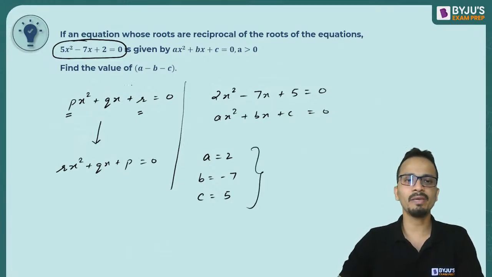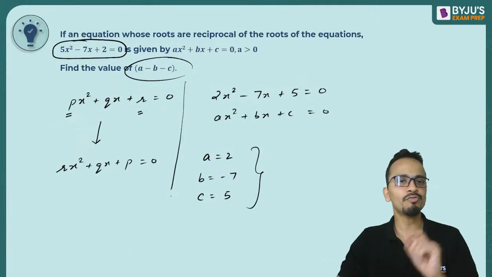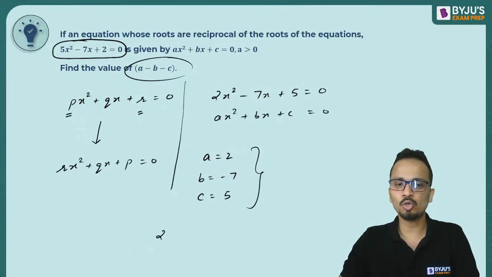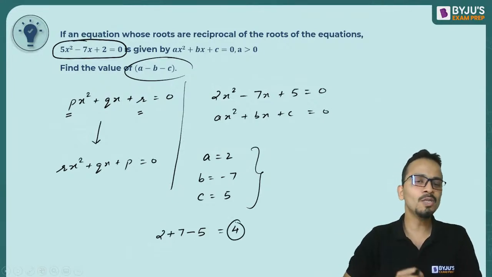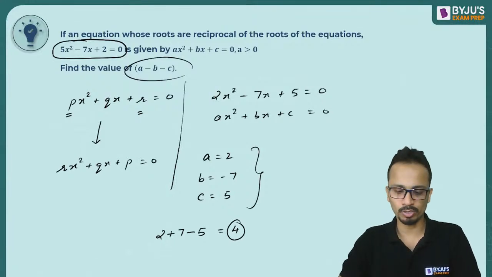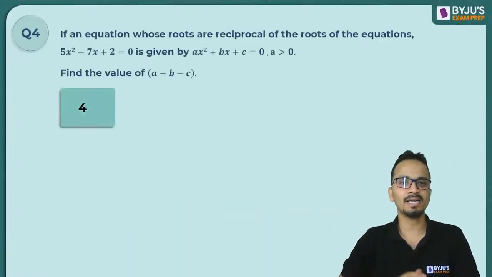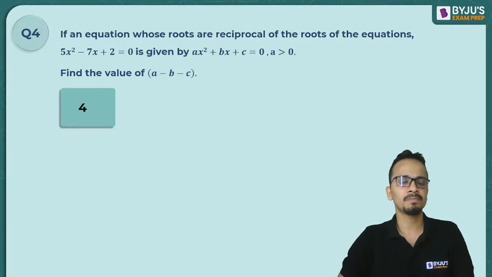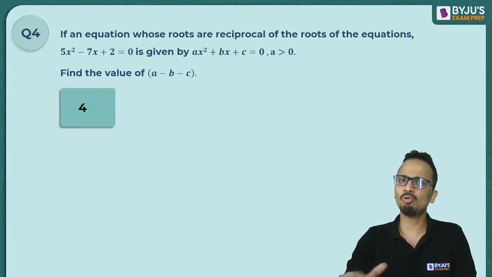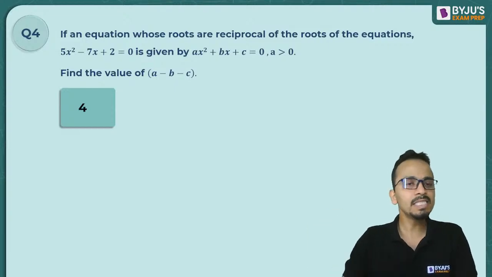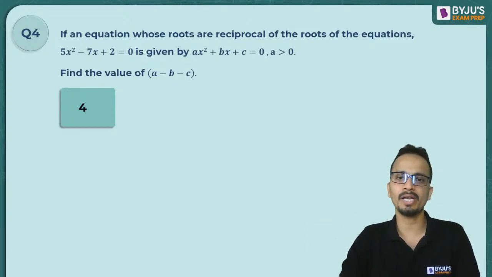So I got the values of a, b and c, and now I can calculate the value of a minus b minus c. It will be 2 minus b, that is minus of minus 7, that is plus 7, minus c, that is minus 5. So 9 minus 5 is 4. The value of a minus b minus c will be equal to 4, and that is the correct answer for this question. Simple as that. Not even a question of more than half a minute, if you already understand how to make another equation whose roots are the reciprocals of the roots of a given quadratic equation.